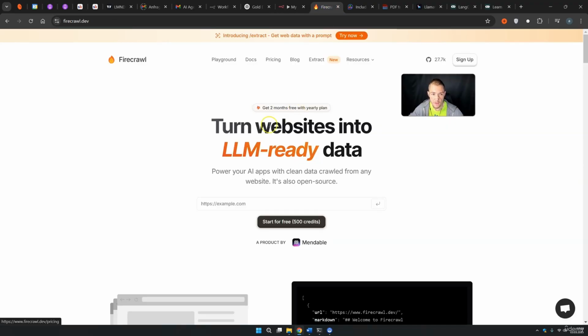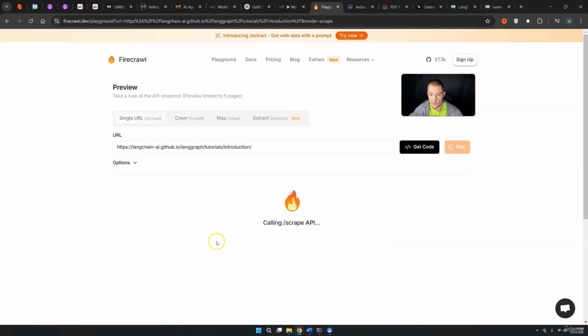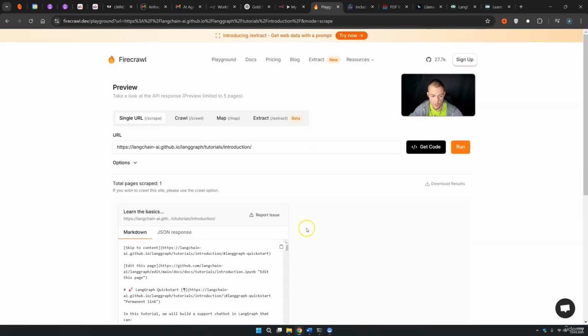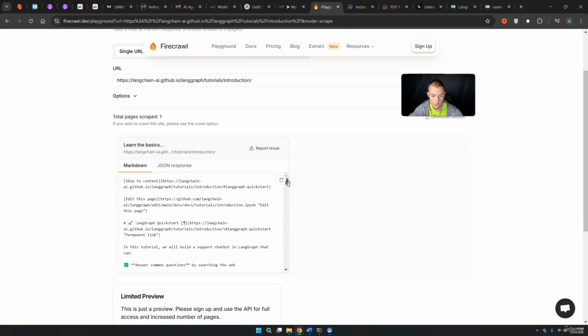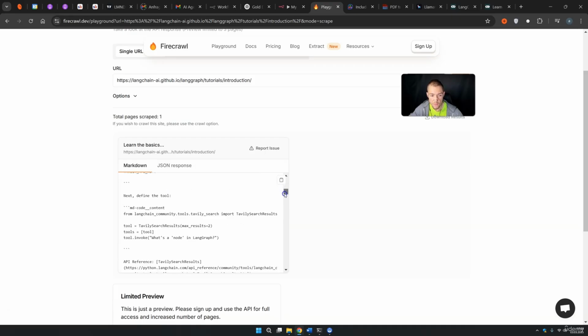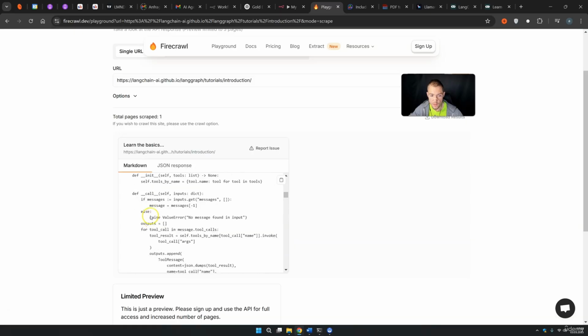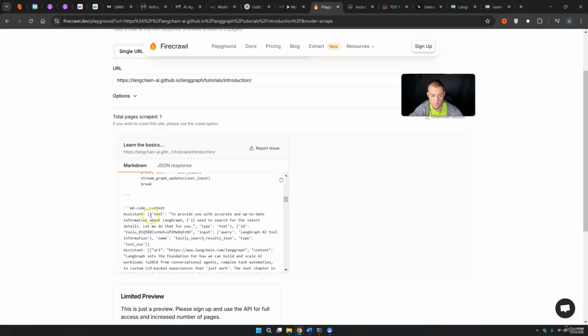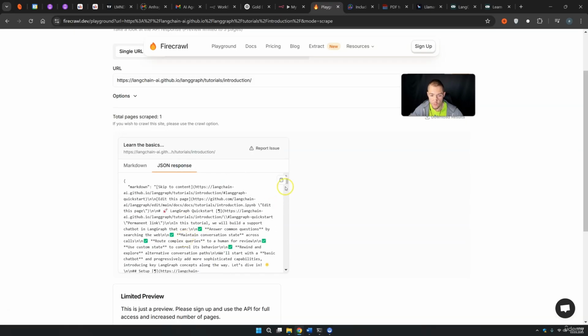Another way is this right here, Firecrawl. Also with Firecrawl you can basically do the same thing. If you use here, for example, once again this documentation and you press start for free, you can simply get all of this back in Markdown. So right now you see we have this whole documentation in Markdown, and with this Markdown format we can of course train an LLM a lot better. This works really great. You can also use JSON.